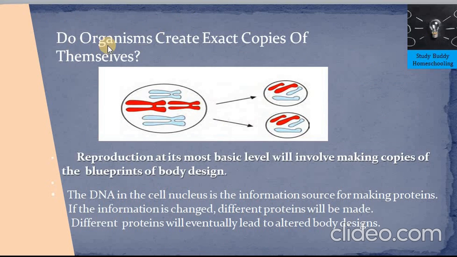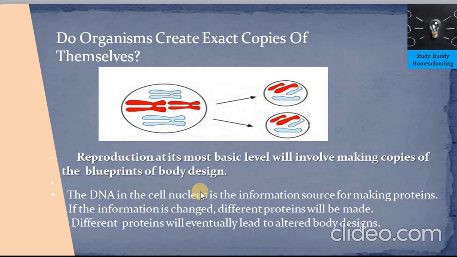Now the question is, do organisms create exact copies of themselves? So reproduction, if you take it at the basic level, it is making blueprints of itself. It is about making copies of itself at the DNA level. So now we are speaking at the DNA level. That's where the reproduction begins. So it is the DNA which literally controls the organism.